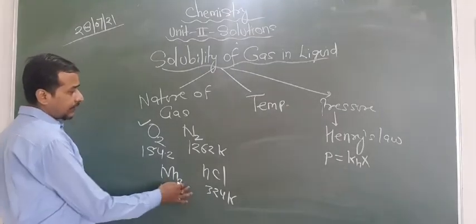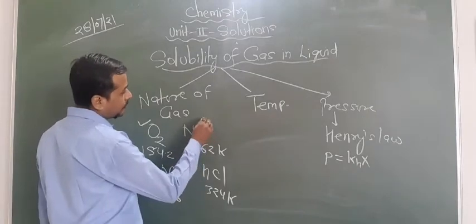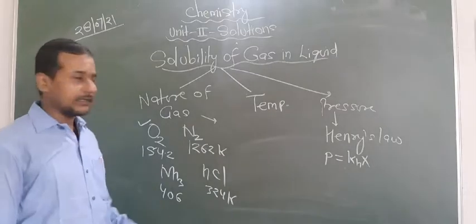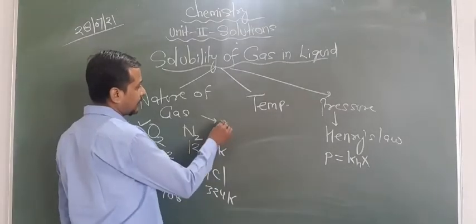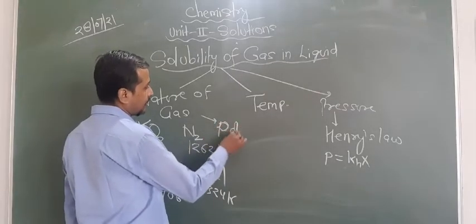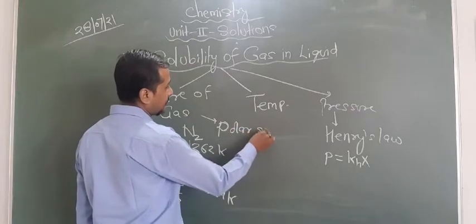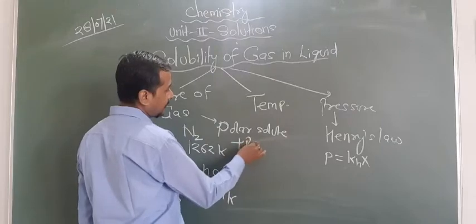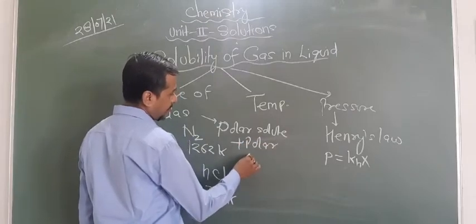One more thing you can say here: solubility also depends upon the nature of interactions. A polar solute dissolves in a polar solvent. Are you getting this point or not?